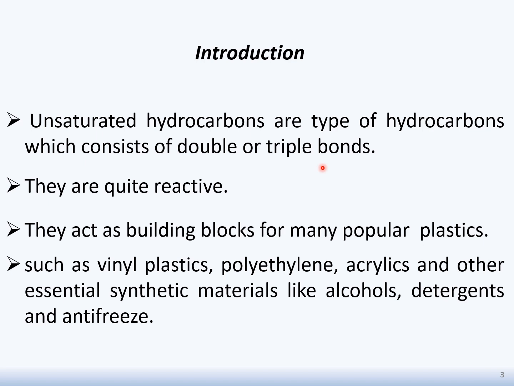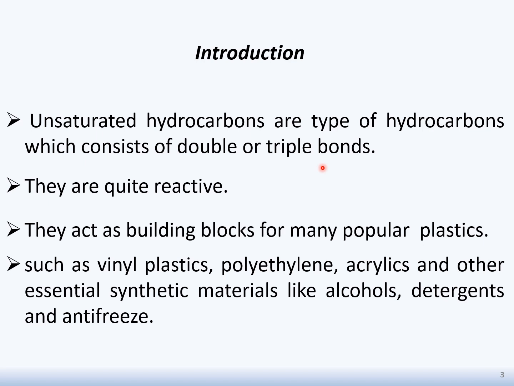In addition to this, unsaturated hydrocarbons have many applications. One of them is that they act as a building block for many popular plastics. If we take some examples from our daily life, we have vinyl plastic. Vinyl plastic is a very famous polymer which is used for building and construction applications. On the other hand, we have polyethylene, a famous plastic which is used in the market daily for different uses. Third is acrylic, which is considered to be soon a replacement for glass.